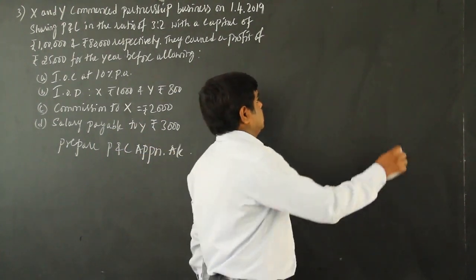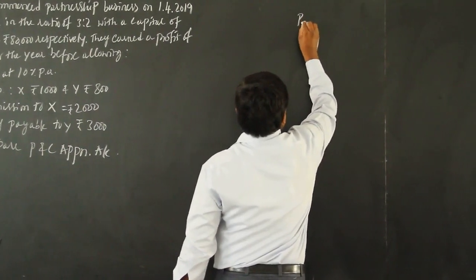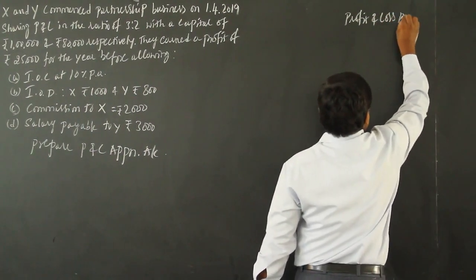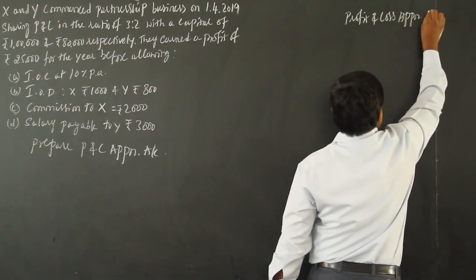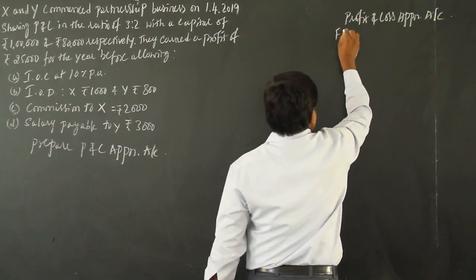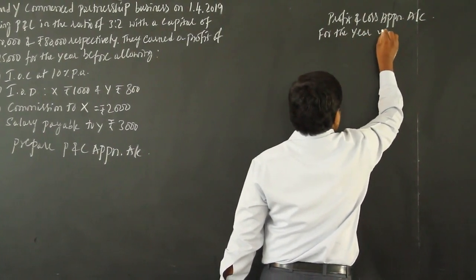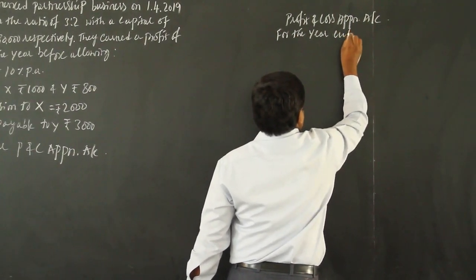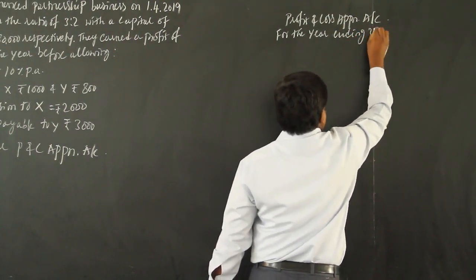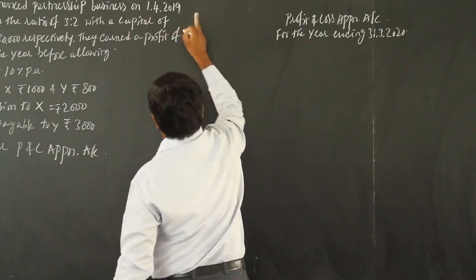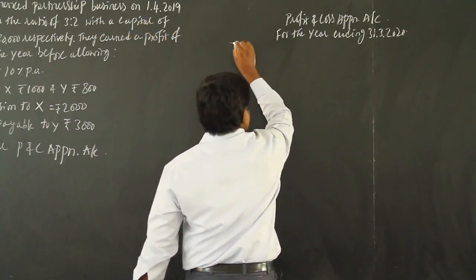So write profit and loss appropriation account for the year ending 31st March 2020, because 2019 is there, so 2020.